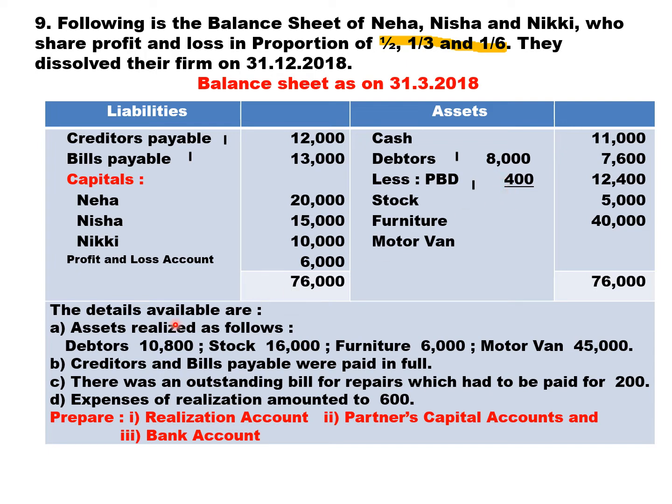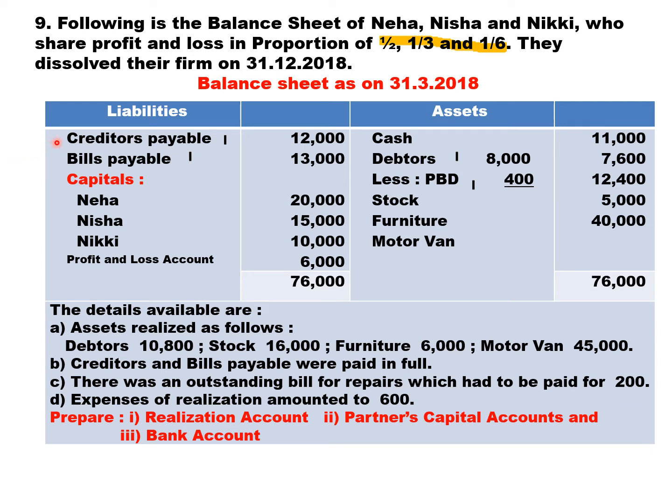The details available are: assets realized as follows. All four assets are realized. Debtor 10,800, stock 16,000, furniture 6,000, motor van 45,000. Creditors and BP were paid in full. Full means creditor paid 12,000, BP paid 13,000. There was an outstanding bill for repair which has to be paid, rupees 200.